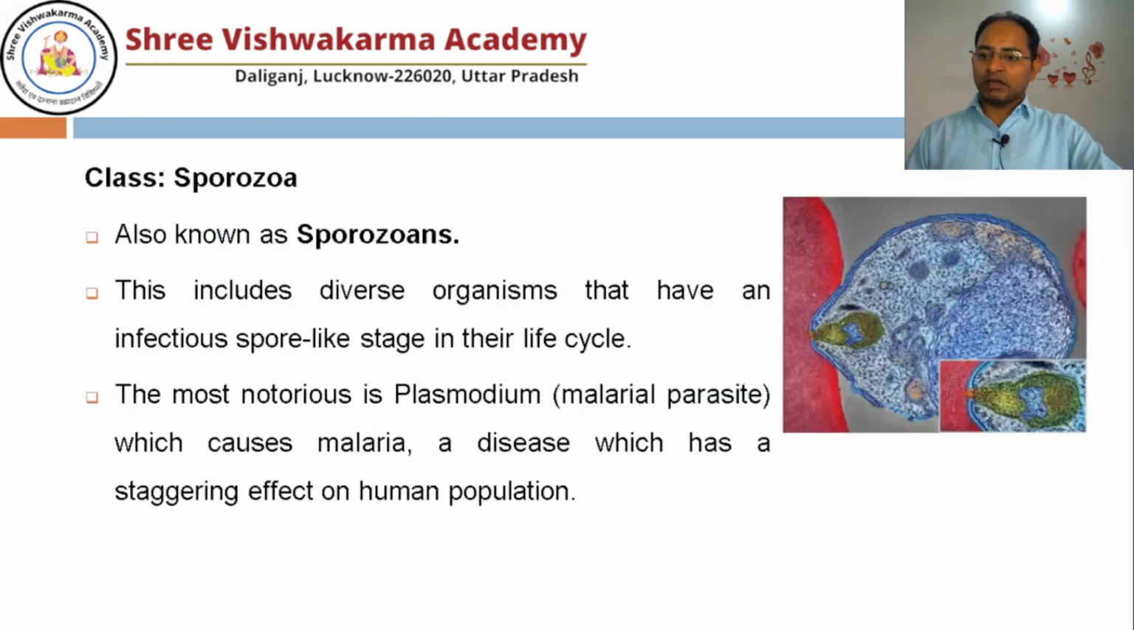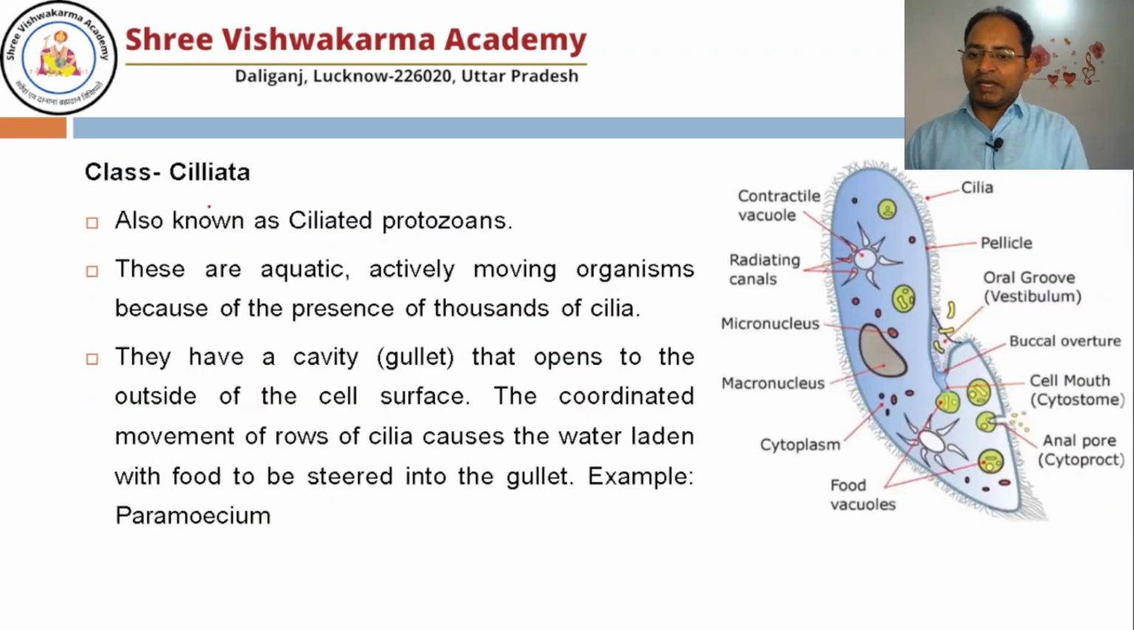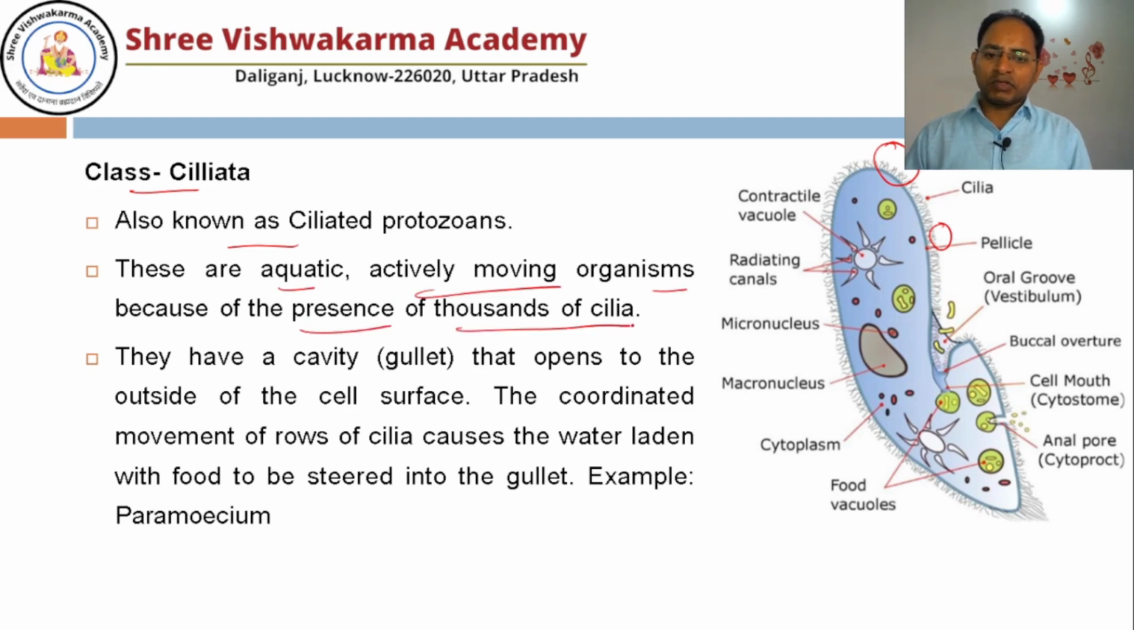The second last one is known as class Ciliata. These organisms have cilia for movement. They are aquatic, actively moving organisms because of the presence of thousands of cilia. Here you can see a mouth-like structure, known as the gullet or oral groove. With the help of that, it can eat the prey.